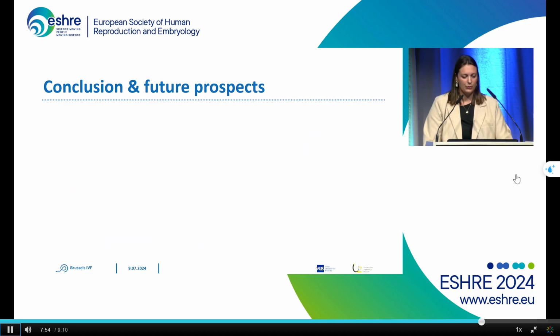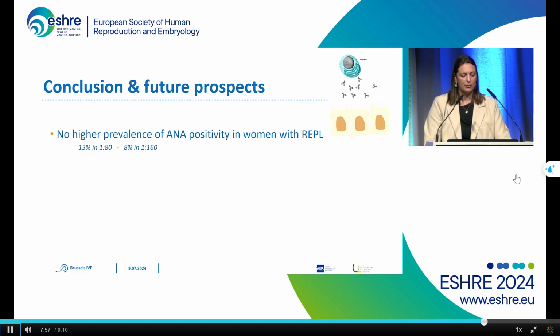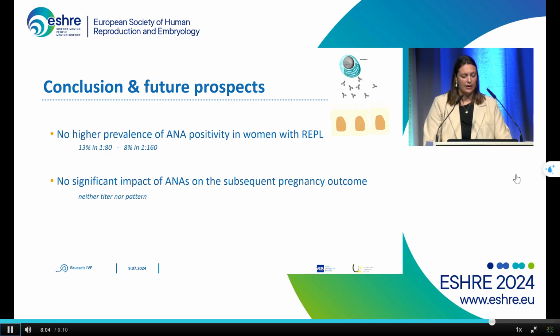To conclude, we found no higher prevalence of ANA positivity in women with recurrent early pregnancy loss compared to the general population. Secondly, we found no significant impact of ANAs on the subsequent pregnancy outcome, neither titer nor pattern. So this is quite interesting to help the counseling of these patients, as well as to refrain from non-evidence-based immunological treatments. Of course, the question is, should we screen for autoimmunity in asymptomatic women with recurrent early pregnancy loss?